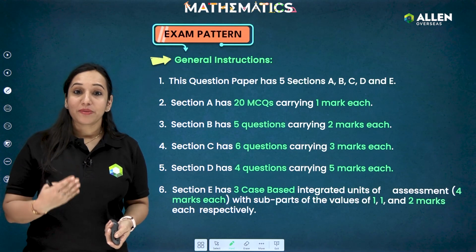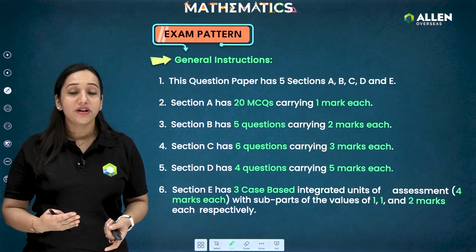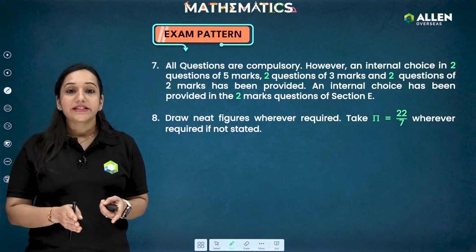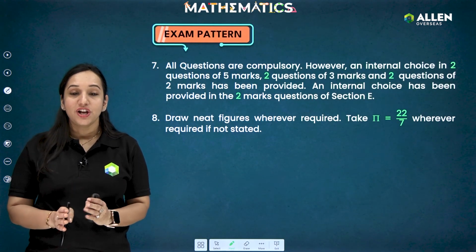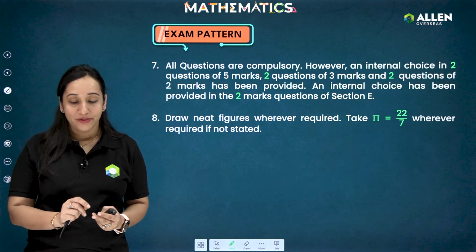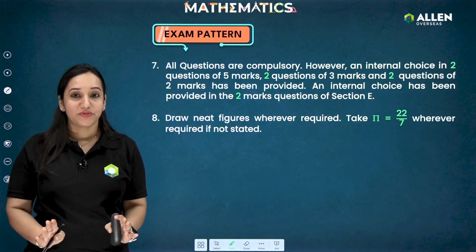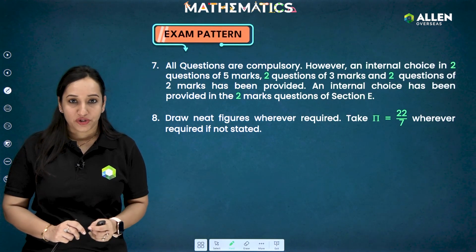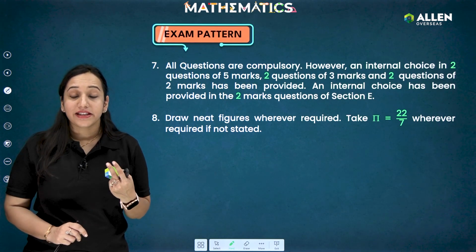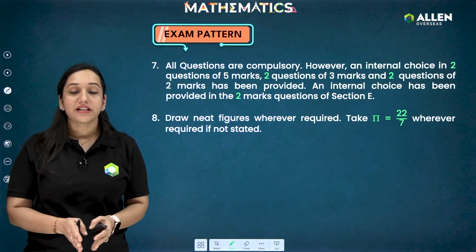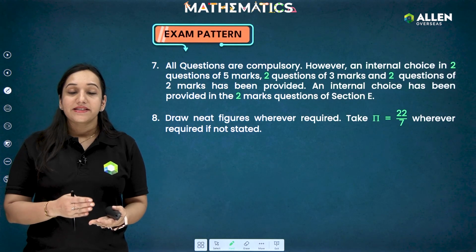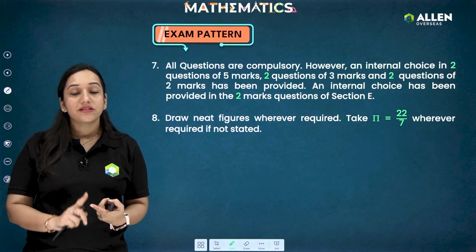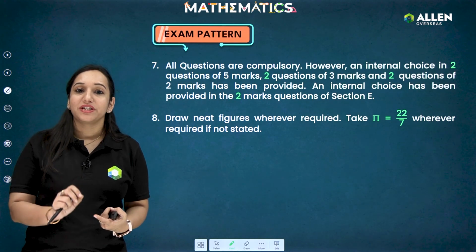Okay, now let's talk about the choice. What all sections will give you a choice. So students, in sections B, C and D, you will get choice in 2 questions. Okay, section A, there is no choice in objective type, but in sections B, C and D, you will get choice in 2 questions. Okay, and then in section E, which is case study based, as I said, every case study based question will have 3 questions. In the third question, which is of 2 marks, there will be a choice.